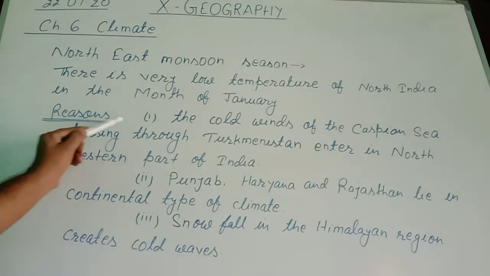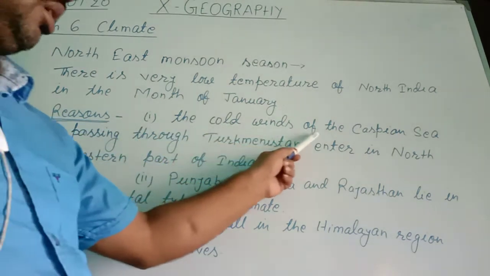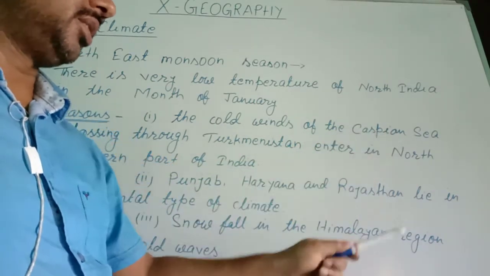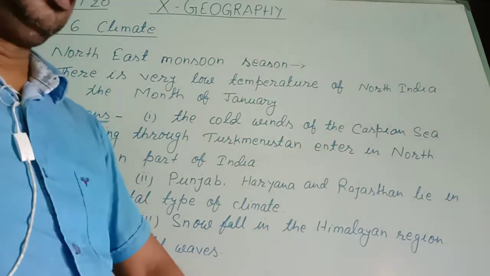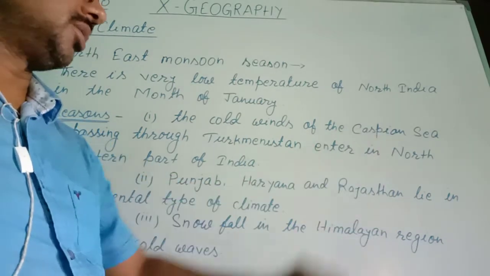Those reasons are: number one, the cold winds of the Caspian Sea that lies in Central Asia, just in the northeast direction from the Mediterranean Sea, you will get the Caspian Sea.